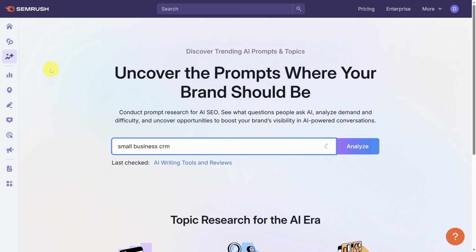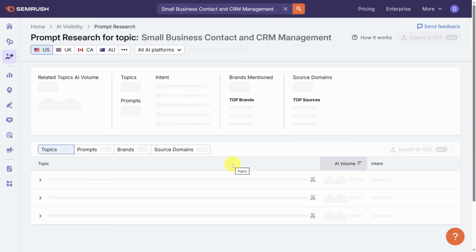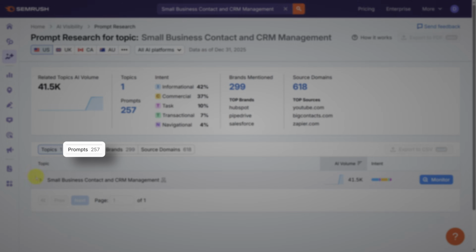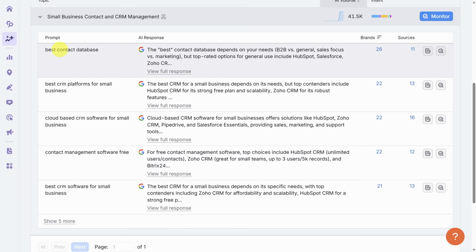The obvious thing to search for is small business CRM. You'll want to wait a few seconds for this auto-suggest to come up so you can map to an exact topic in Semrush's database. Small business contact and CRM management sounds perfect, so let's click on that. We've got 257 prompts in this category. That should be plenty. And these look great. Best contact database, best CRM platforms, best CRM software. These are great candidates for tracking.